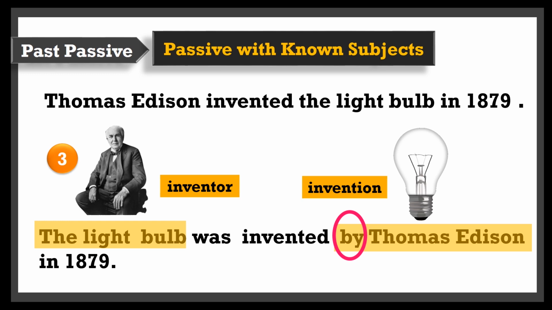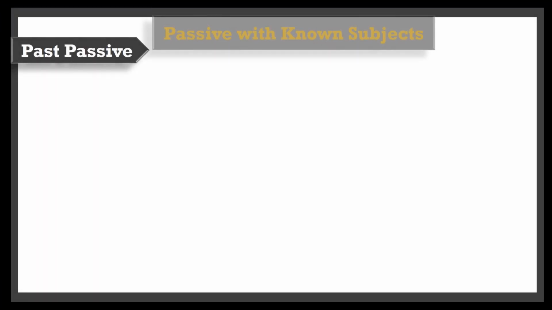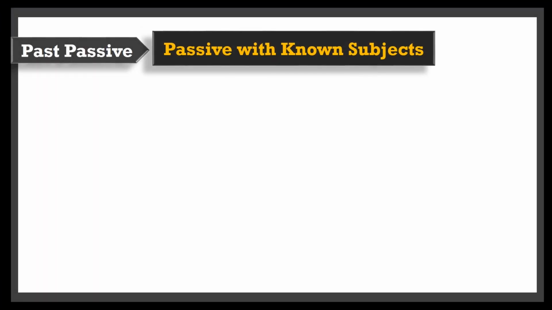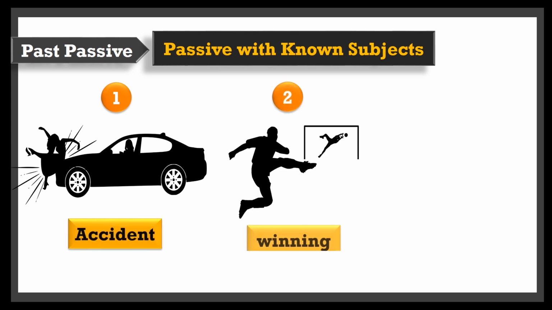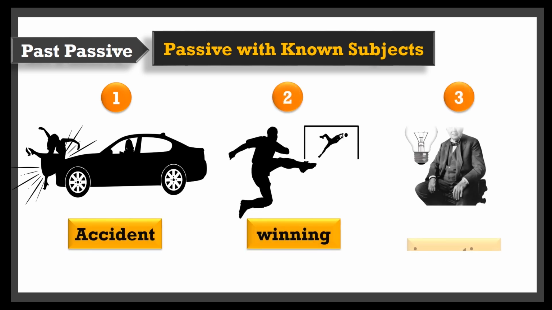Please notice how the subject and the object swapped positions in the sentence and the addition of the preposition by before the subject. As we have seen, the passive highlights the object, which can be about an accident, winning the match, or an invention, rather than the subject who or which caused that to happen.